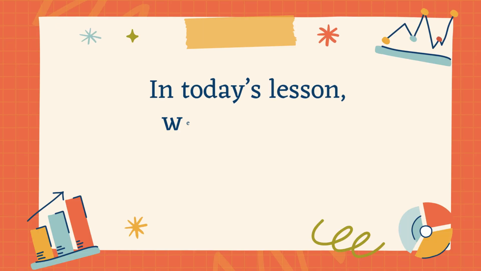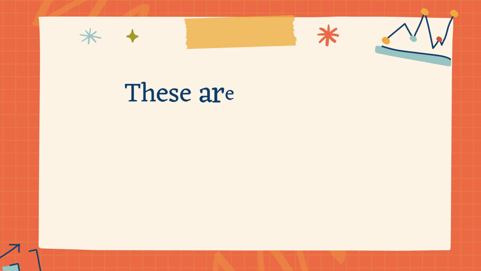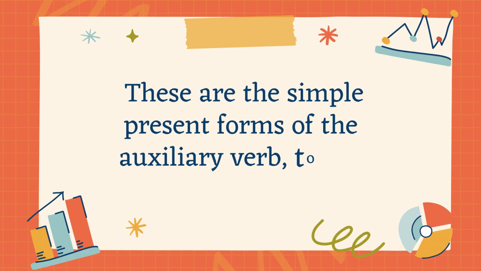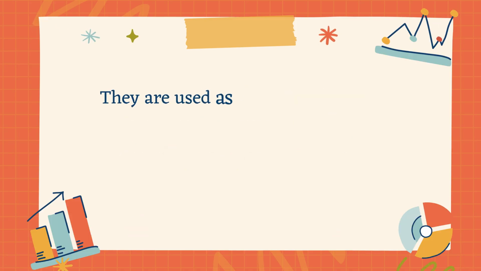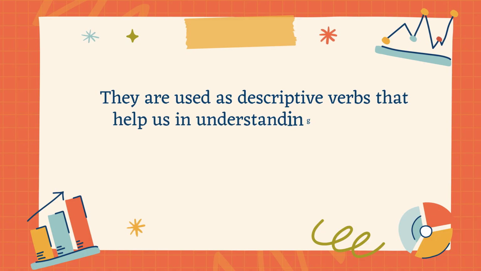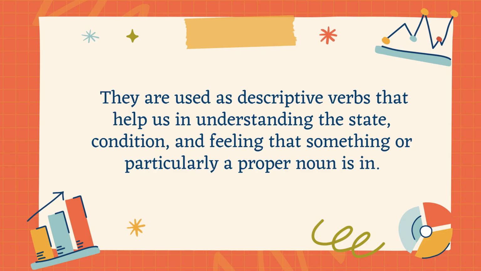In today's lesson, we will discuss the verbs am, is, and are. These are the simple present forms of the auxiliary verb, to be. They are used as descriptive verbs that help us in understanding the state, condition, and feeling that something or particularly a proper noun is in.